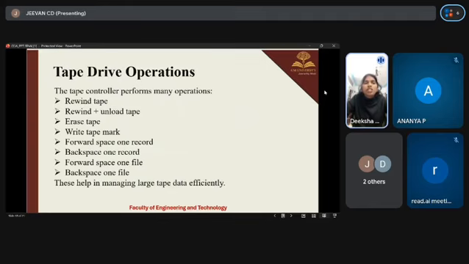Tape drive operations. These are the actions a tape controller performs: rewind tape, rewind plus unload tape, erase tape, write tape mark, forward space 1 record, backspace 1 record, forward space 1 file, and backspace 1 file, which moves back to the previous file. These operations help navigate and manage large tape data. Next slide.